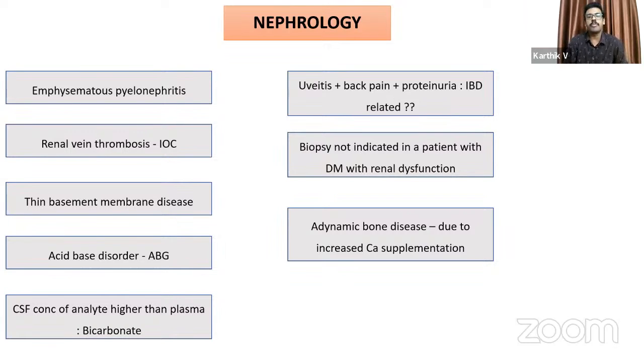Nephrology had a slightly lesser number of questions compared to last year. And of course, there were a few questions which were overlapping with rheumatology and endocrinology as well. There were no real surprises as far as the questions were concerned. One slightly doubtful question, I think the recall was not complete, was regarding a patient with gross proteinuria and uveitis, whether it is spondyloarthritis. That was the only controversial question I could see from nephrology. All the others were reasonably straightforward. And one question was straight from physiology, where the CSF concentration of bicarbonate is higher than that in plasma, but that too is given in Harrison. So apart from one question, reasonably straightforward questions from nephrology.